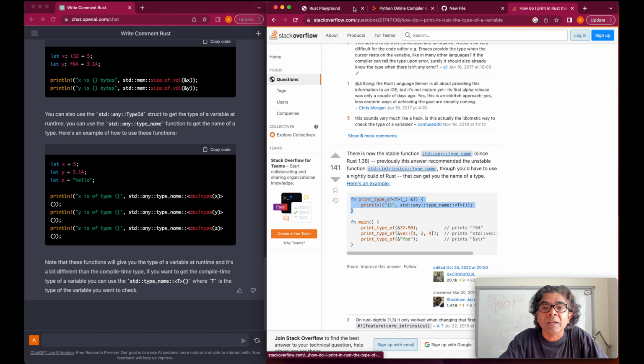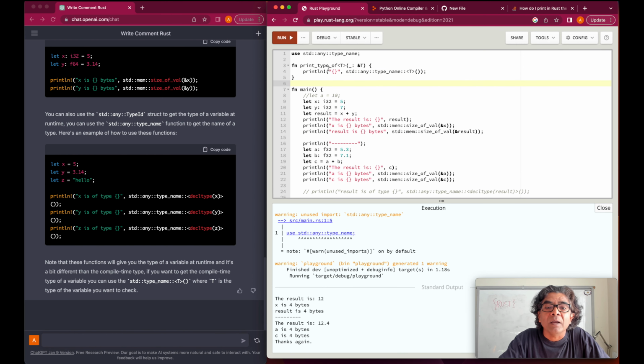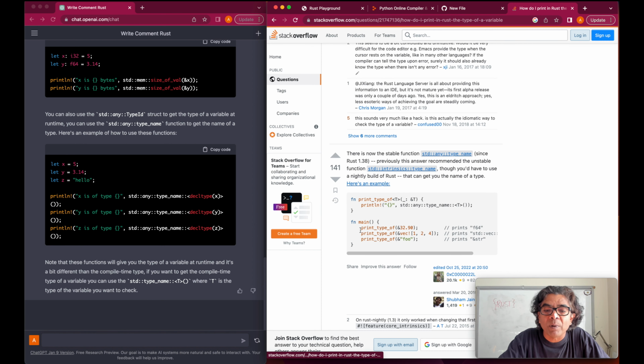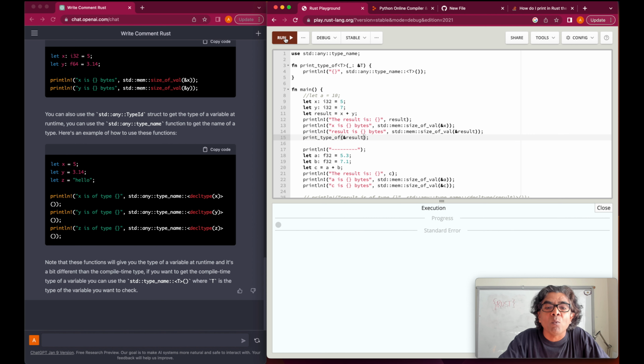Let's take this function and define it here, and then we could say print the type of, and we want to know what the type of result is here. And let's see if this method works.